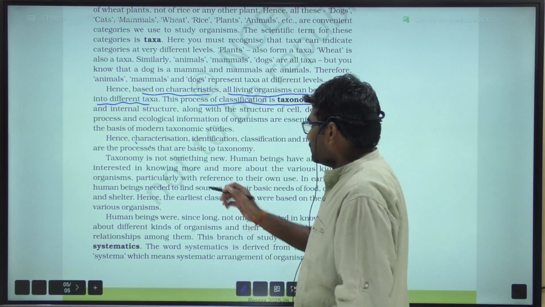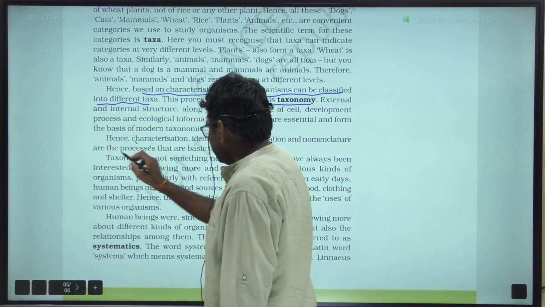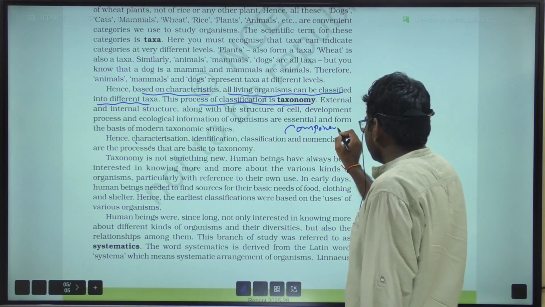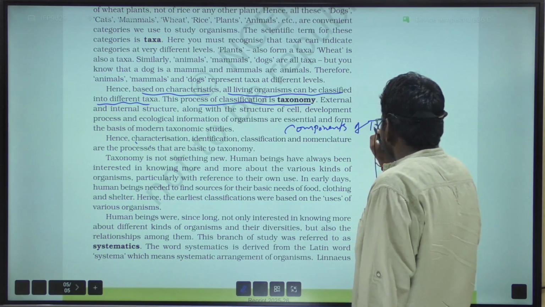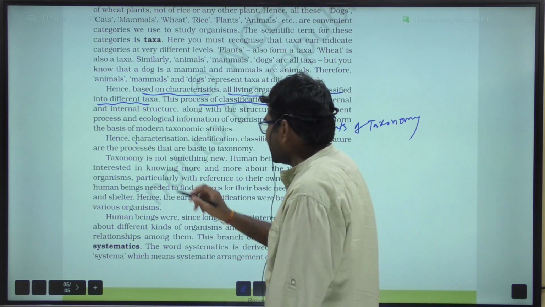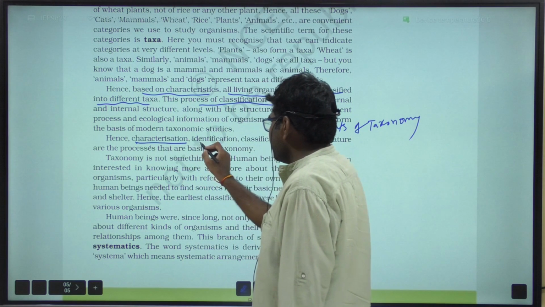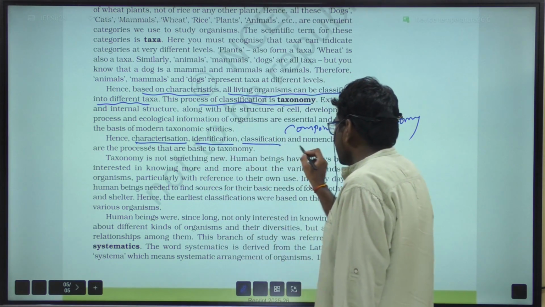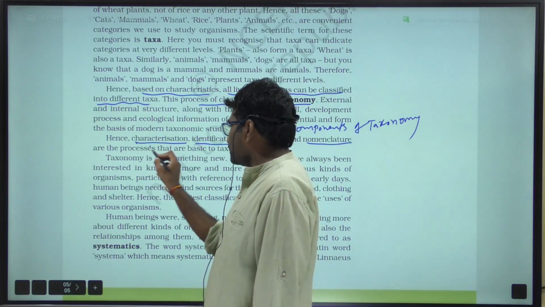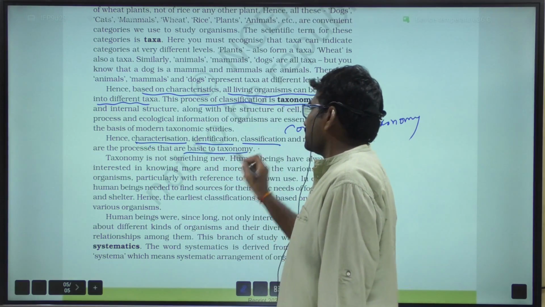That is very important for the objective exam. The components of taxonomy: characterization, identification, classification, nomenclature are the processes that are basic to taxonomy.